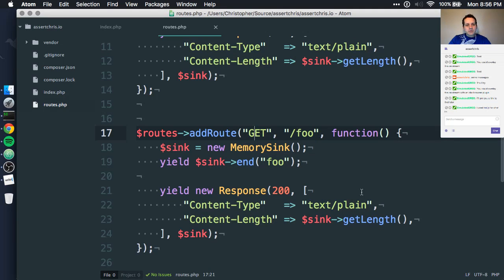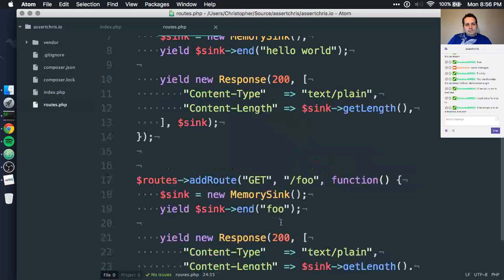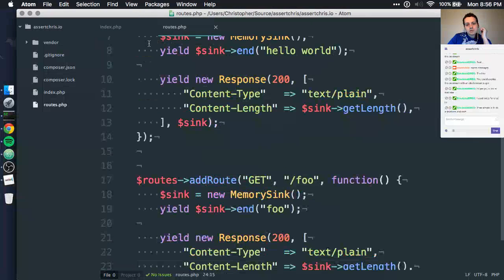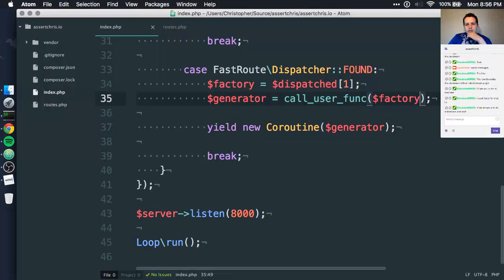Great. Okay, so we can write our routes out here as generators to use the normal Icicle HTTP stuff or the rest of the Icicle code. And that's really neat. We never have to really go into this index file. We probably want to do something like running this with an instance of the request and the socket.